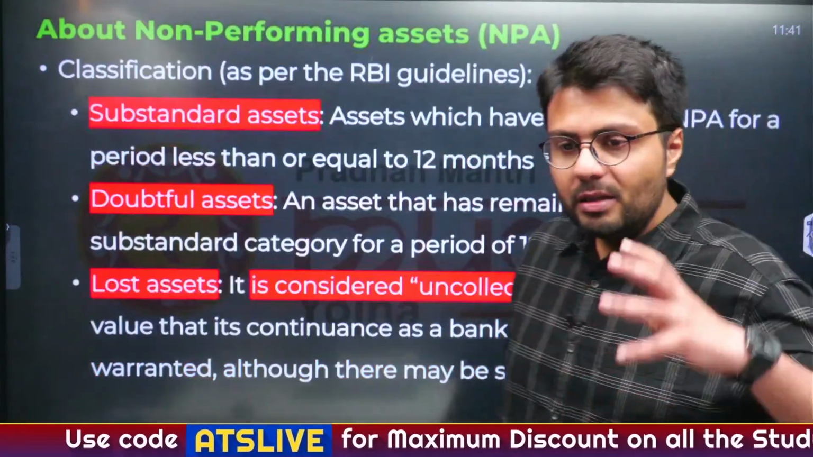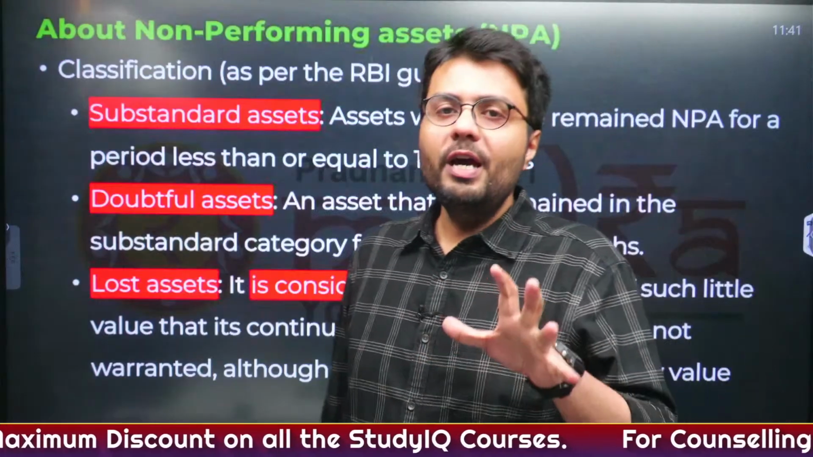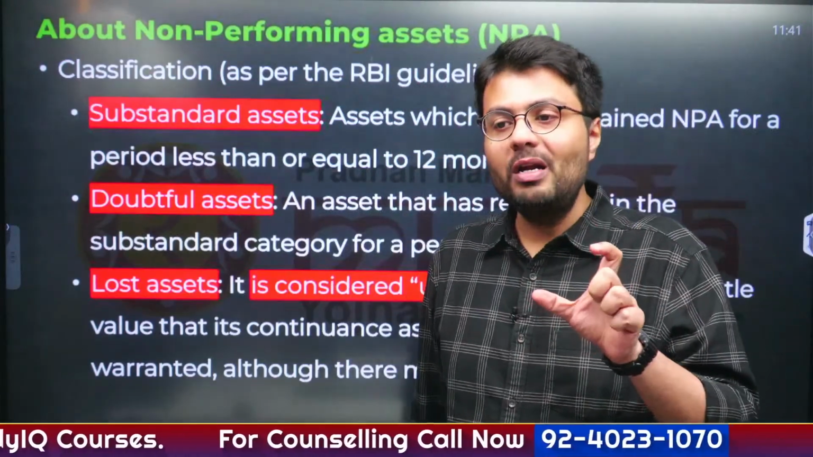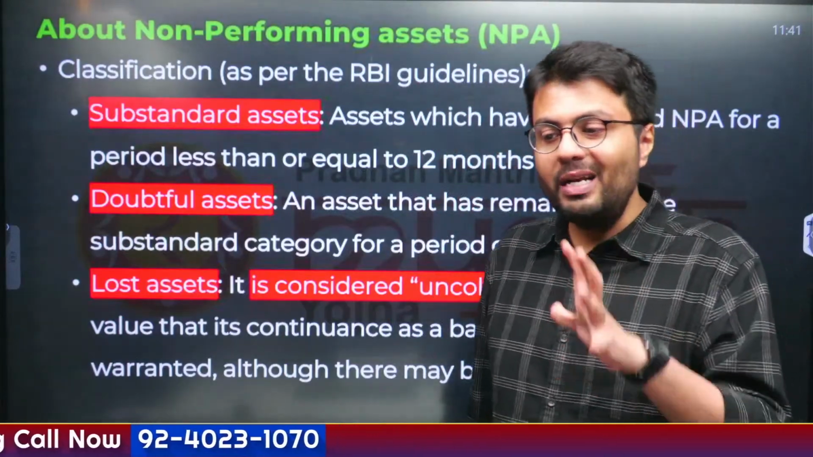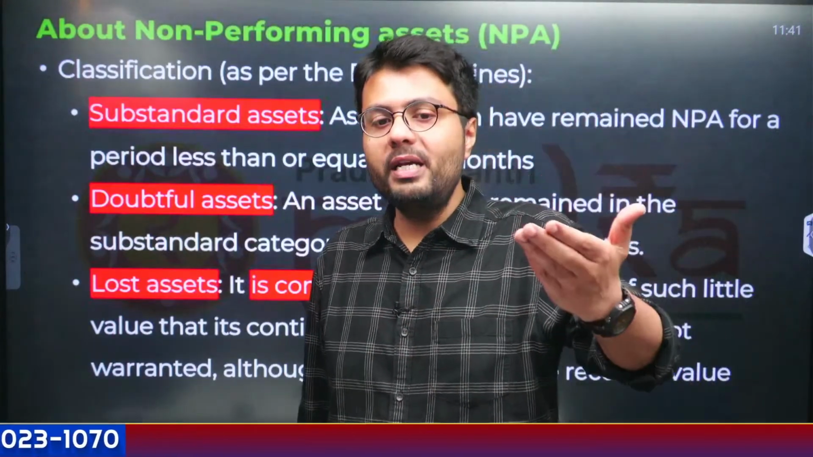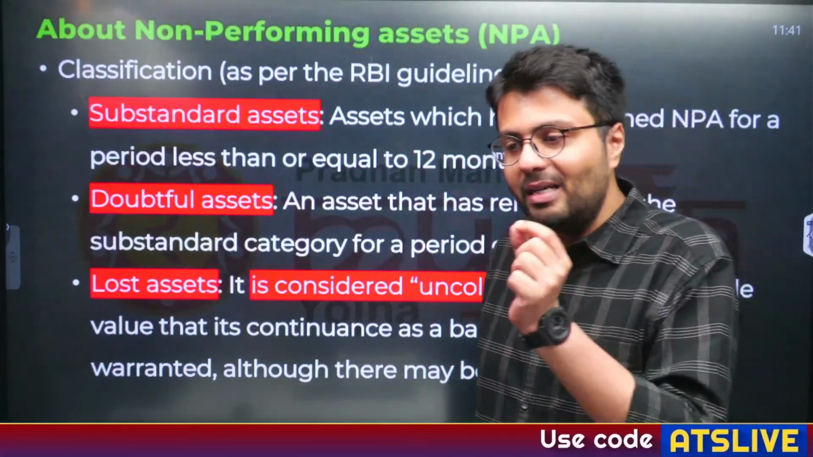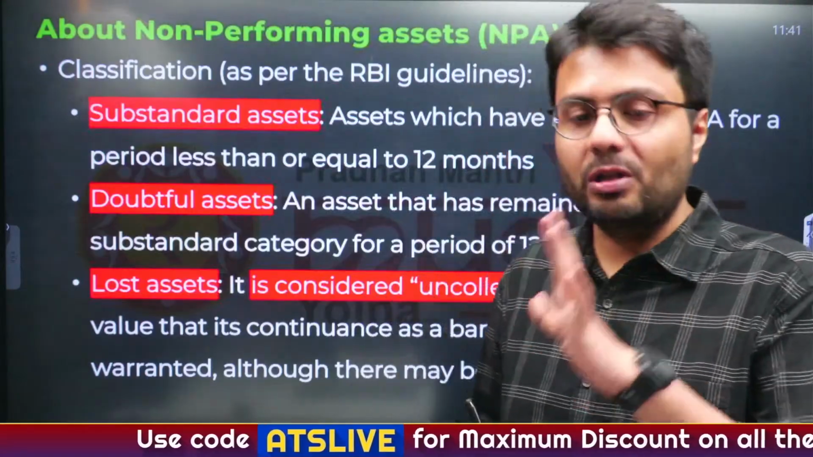Now further, the NPAs are classified into different categories. If a loan has become NPA for up to 12 months, that will be called a substandard asset. If the loan has remained an NPA for more than 1 year, that becomes a doubtful asset. And if the bank thinks that they will be unable to recover that loan ever, that becomes a lost asset.